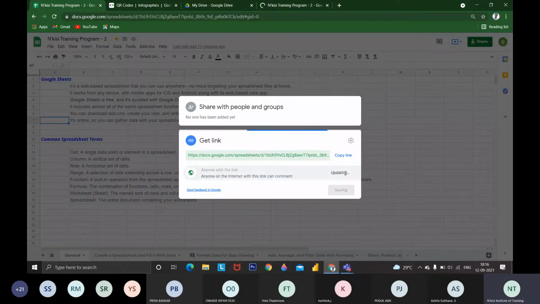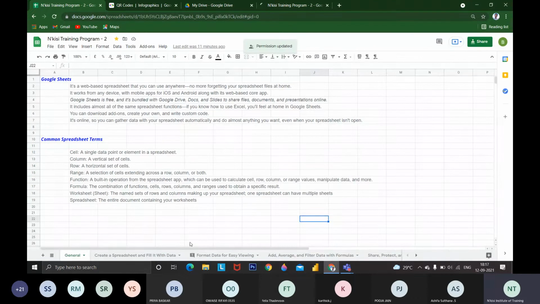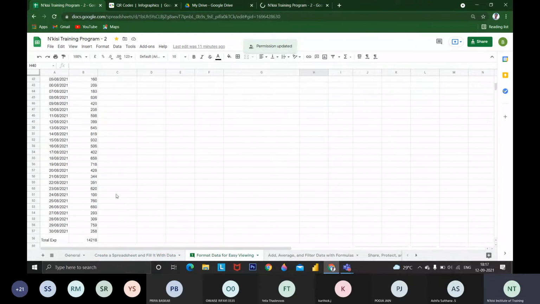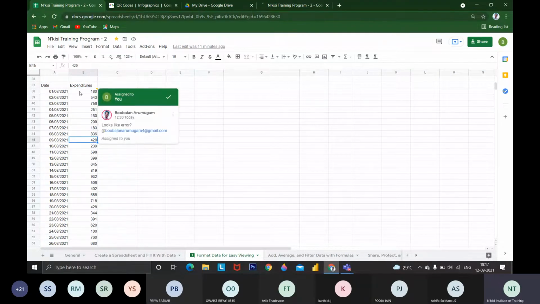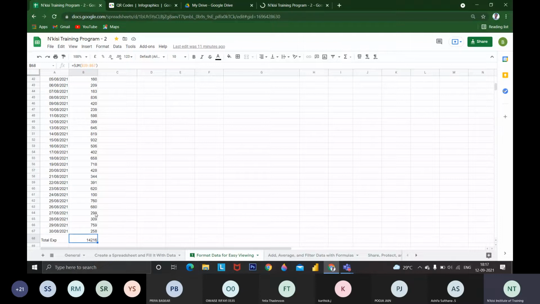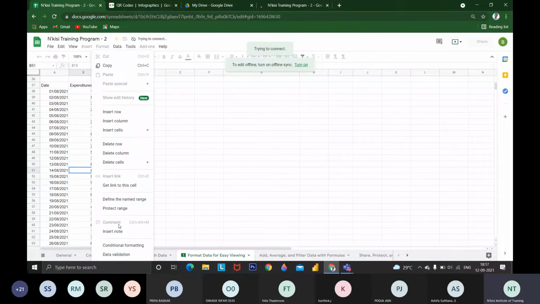If they are commenters, they can comment. If you have huge data, like I have some sales data or everyday expenses, this is my everyday expenditure data. I am going to share this sheet with my mother and father. These are the expenditures spent by me every day. On August 1st, I have spent 180, and this is my expenditure pattern. Summed up, I have spent about 14,000 per month. If they are commenters, they can insert a comment.